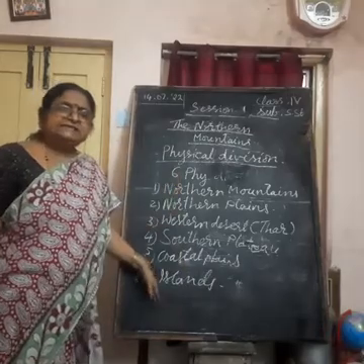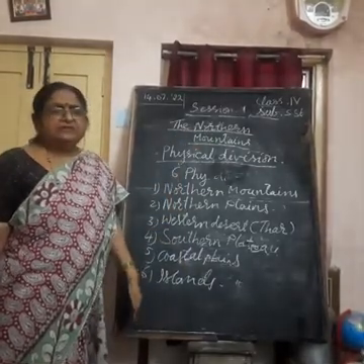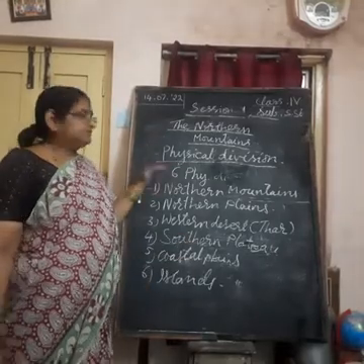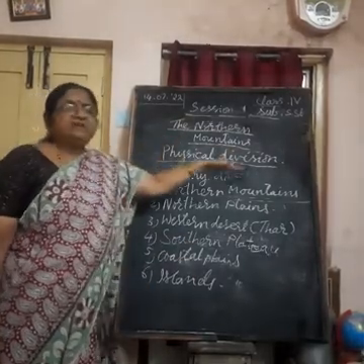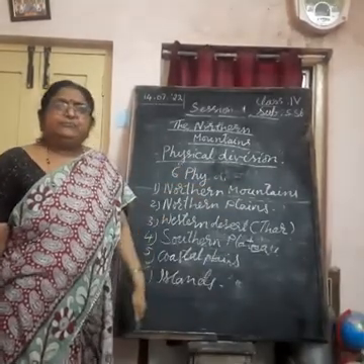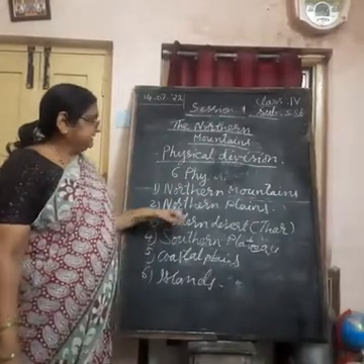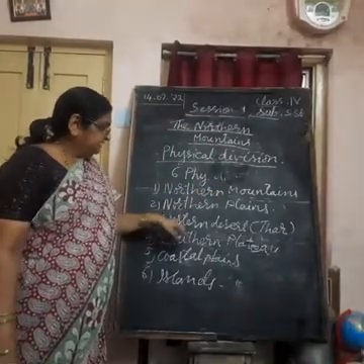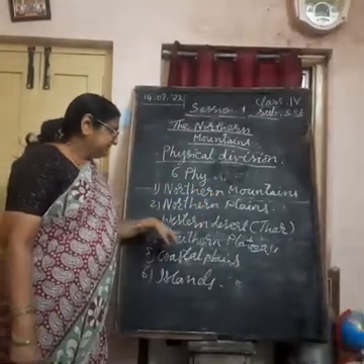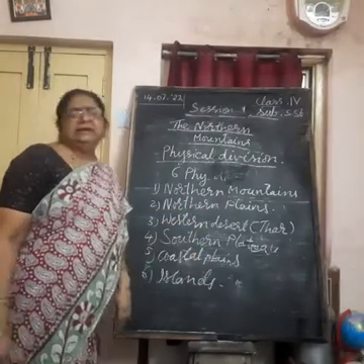Into how many physical divisions is our country divided? Our country is divided into 6 physical divisions. What are they? One is northern mountains, second northern plains, third western desert, southern plateau, coastal plains and islands.